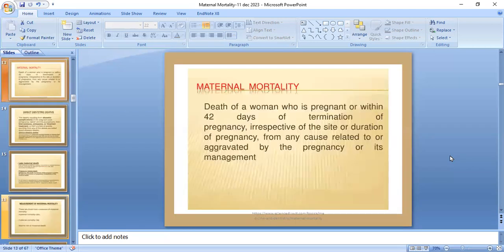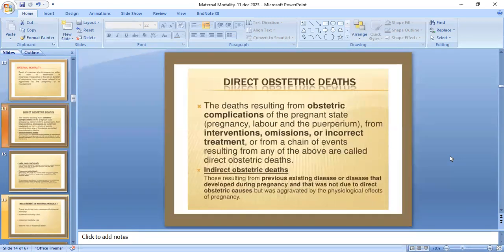Now, what is maternal mortality? Maternal mortality is the death of a woman who is pregnant or within 42 days of termination of pregnancy, irrespective of the site or duration of pregnancy, from any cause related to or aggravated by pregnancy or its management. Now, direct obstetric deaths are deaths resulting from obstetric complications of the pregnant state, that is during pregnancy, labor, and puerperium, from interventions, omissions, or incorrect treatment, or from a chain of events resulting from any of the above.